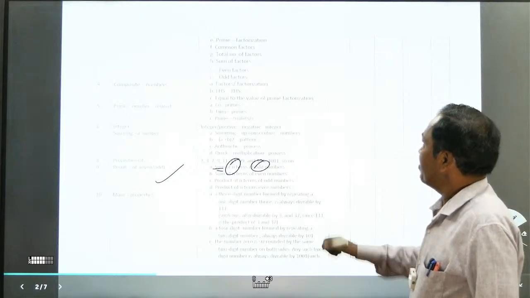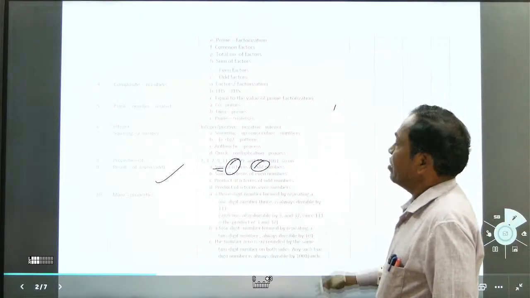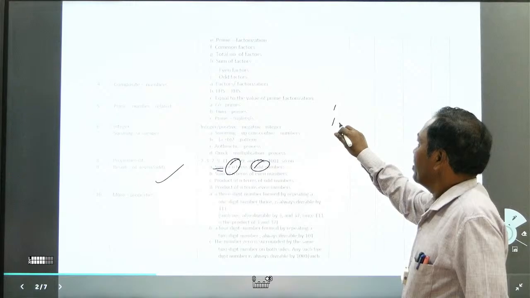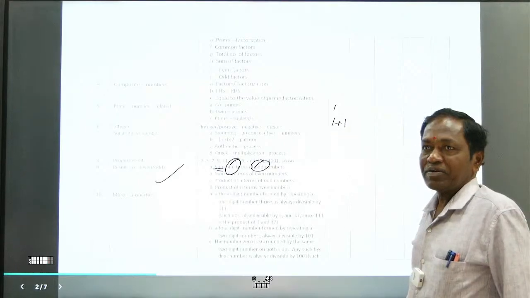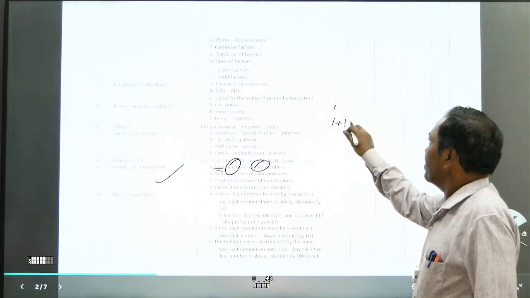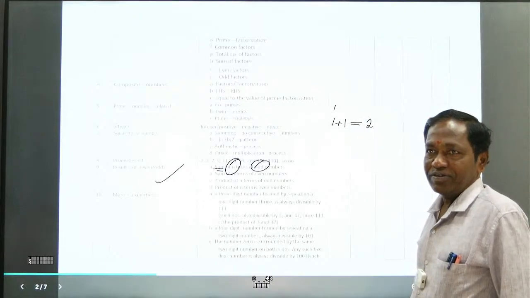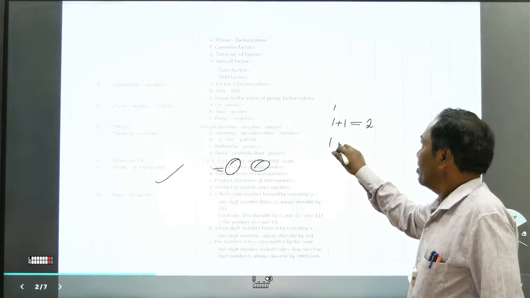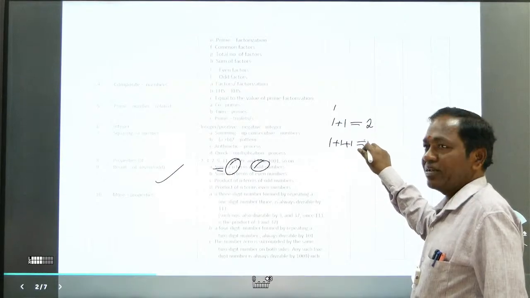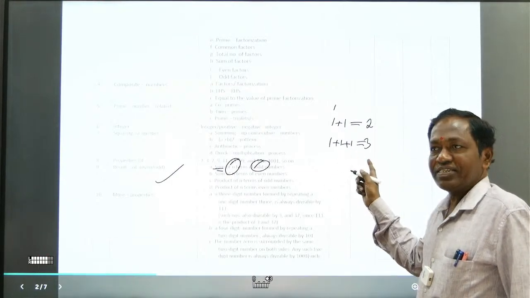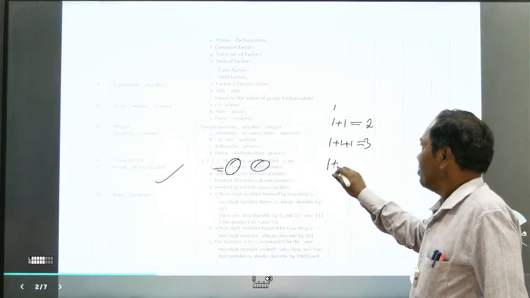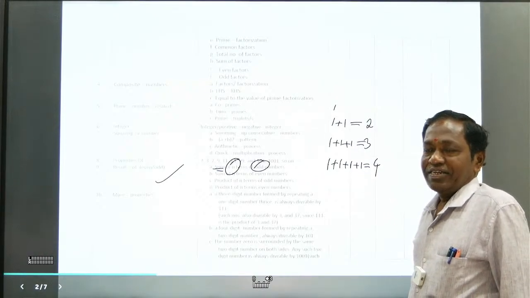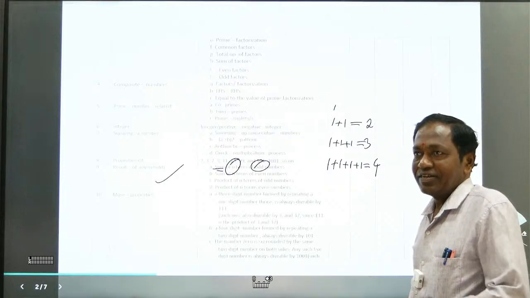Now, what happens with odd numbers? 1 plus 1, sum of 2 odd terms, is an even number. 1 plus 1 plus 1, sum of 3 odd numbers, is an odd number. 1 plus 1 plus 1 plus 1 is 4, so the sum of 4 odd terms is an even number.